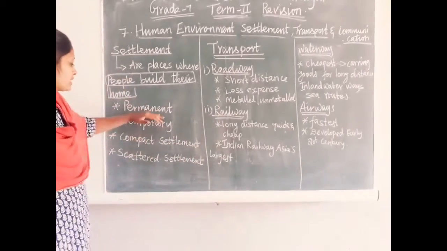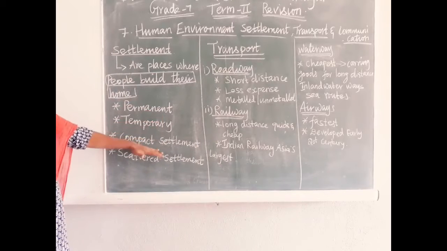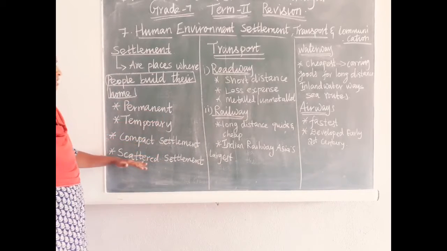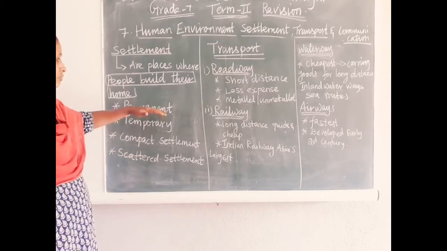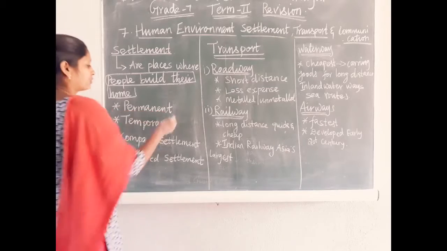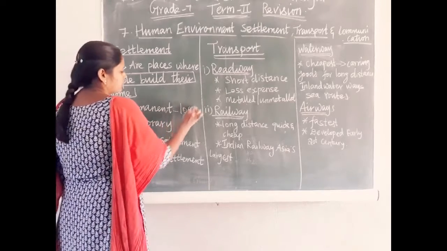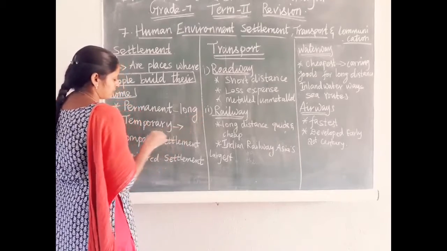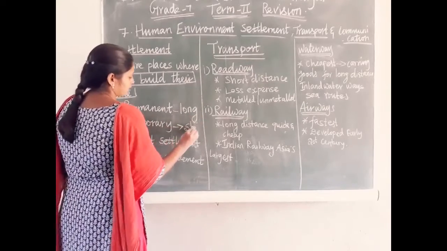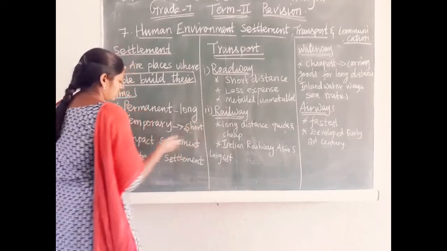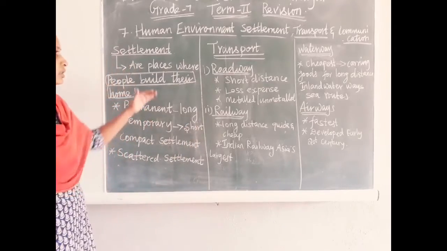So, permanent settlement, temporary settlement, compact settlement, scattered settlement. Permanent means a long time: when people settle in one place for a long time. When people settle for a short time, it is called temporary settlement. Okay, clear?